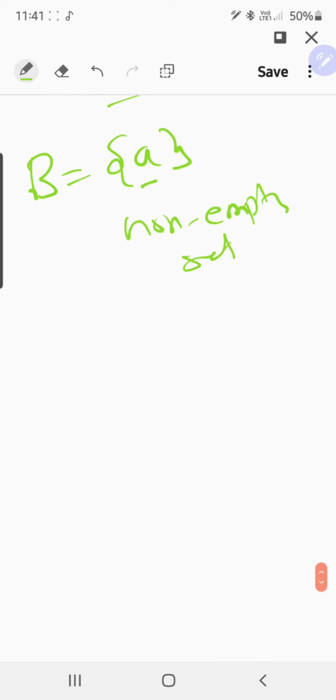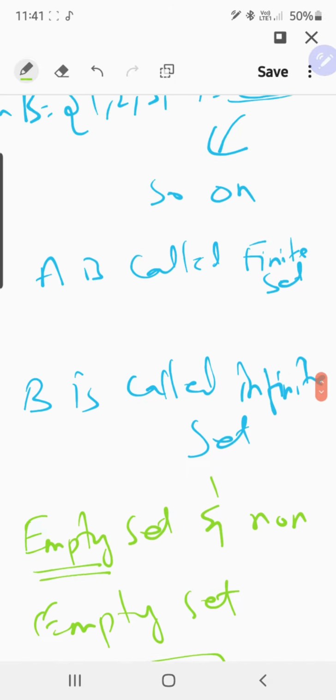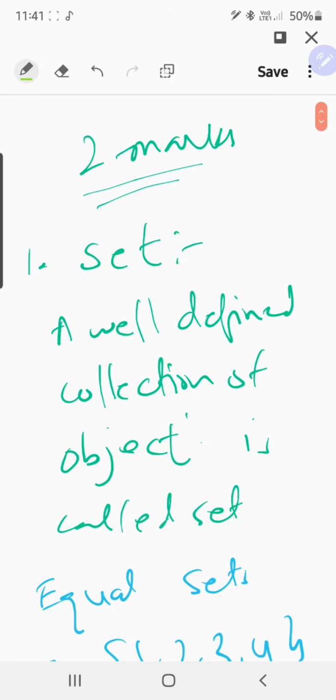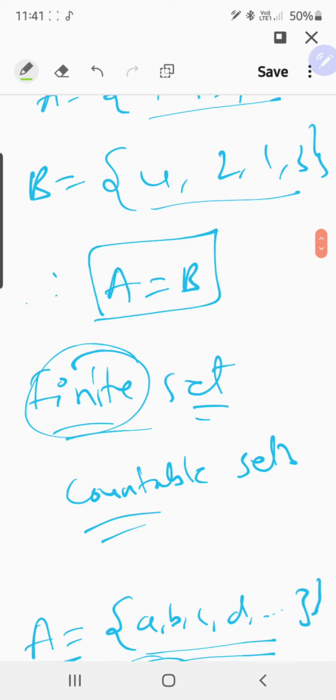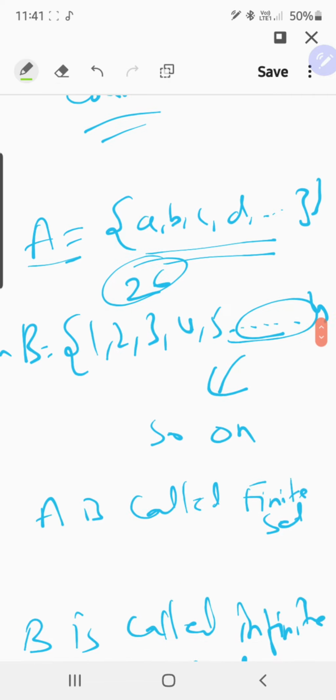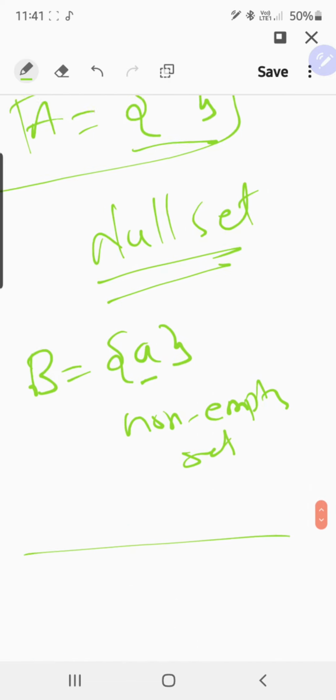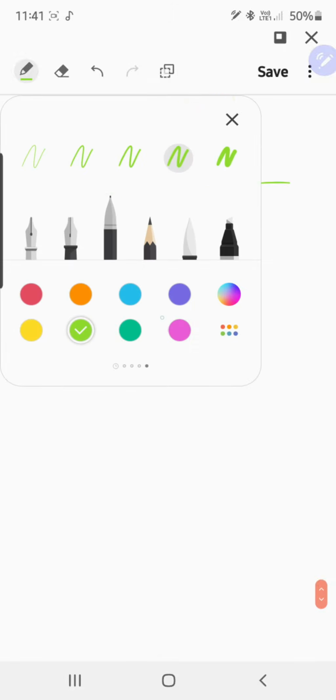Next we will move to one more topic. Hope you understand. So today in this class we have learned so far what do you mean by set, equal set, finite set, infinite set, empty set. Our next topic starts with subset. Very important topic, subset, which we already defined. Before moving to subset, we will see what do you mean by cardinal number.